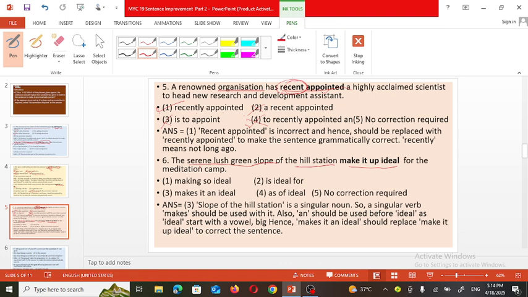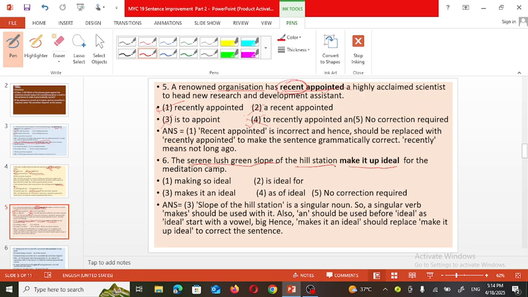Now, what do you mean by this serene lush grass? It means hills with a gentle slope which are covered with green grass, or covered by grassland. So such a place or hill station, make it idle.